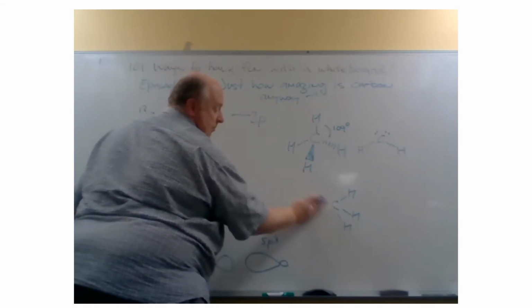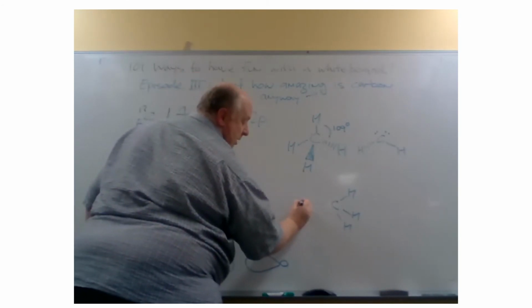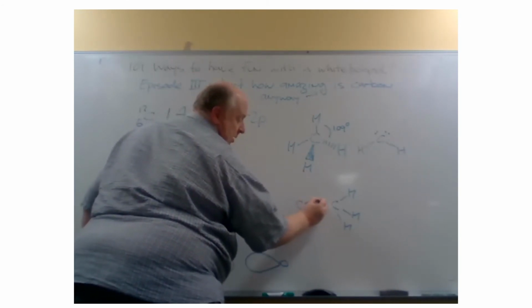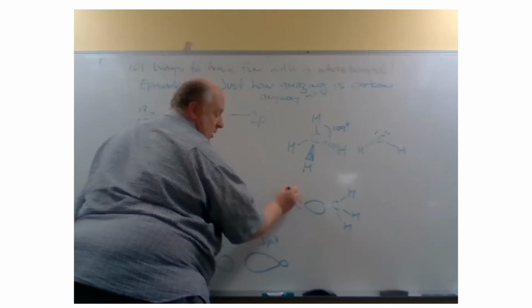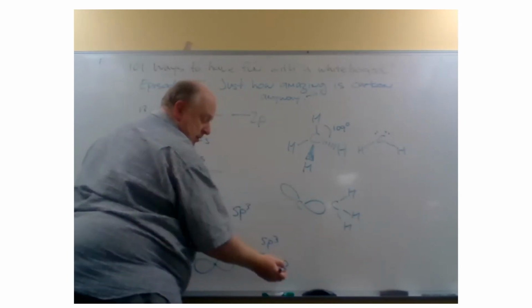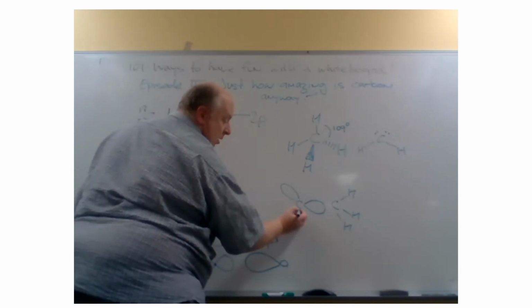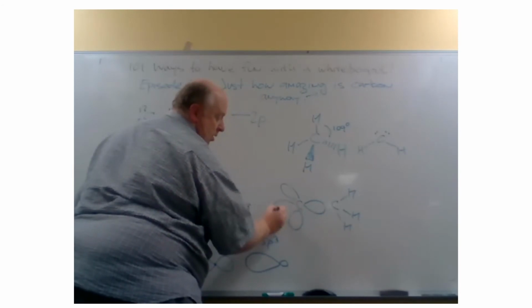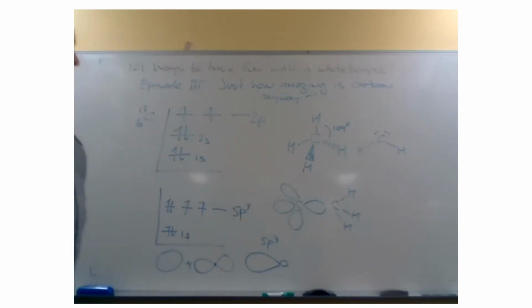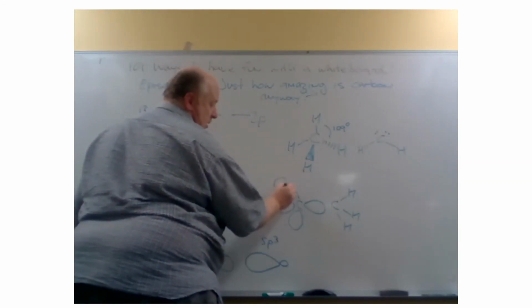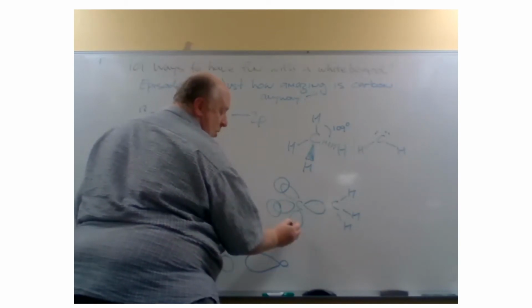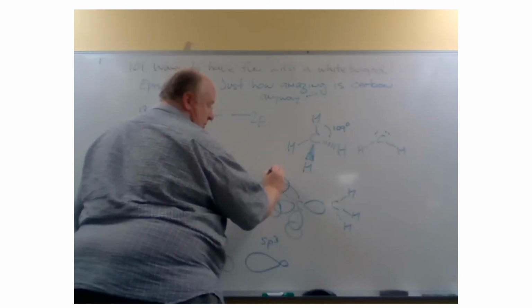So each carbon in the middle. Let's draw the lobe here. The lobe here. I'm going to omit those little bits here. I can draw a lobe down here and a lobe here. Okay, and these are going to overlap with the 1s shell of hydrogen, because that's all that hydrogen has. And this is to form what we call a molecular orbital.